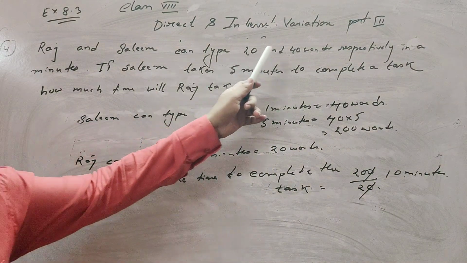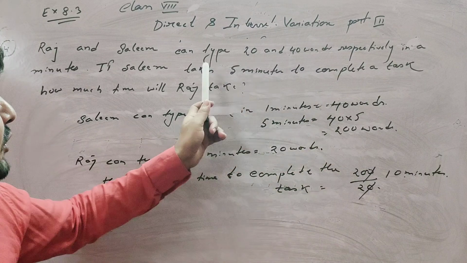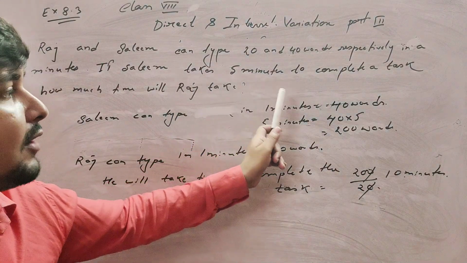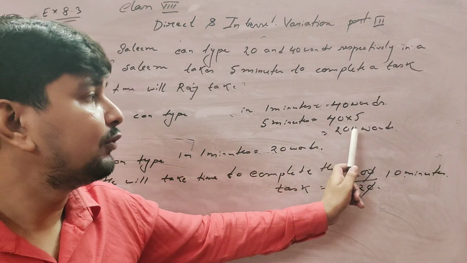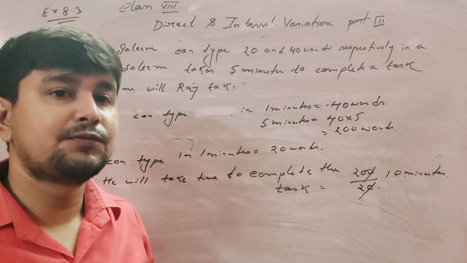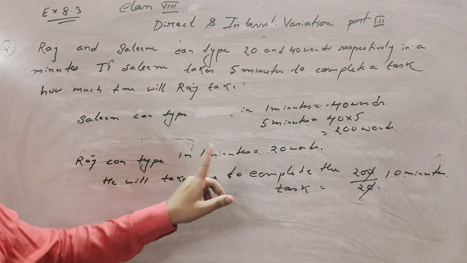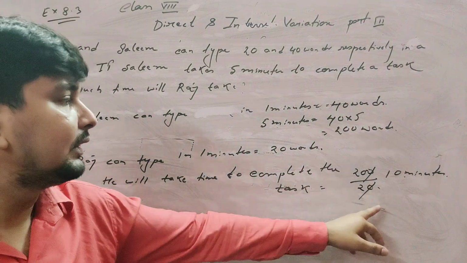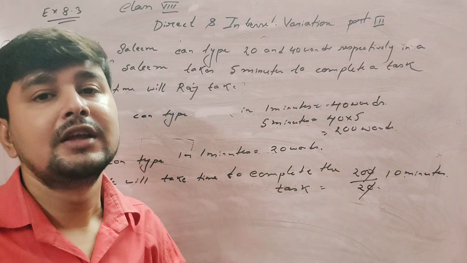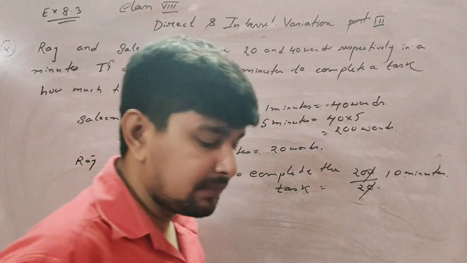Again I repeat, Salim can type 40 words in a minute, so he completes the work in 5 minutes. In 5 minutes, that means 40 into 5, 200 words. That total task is typing 200 words. Raj can type 20 words in a minute, so he will take 200 by 20 to complete the task. That means he needs 10 minutes to complete. Okay, note.